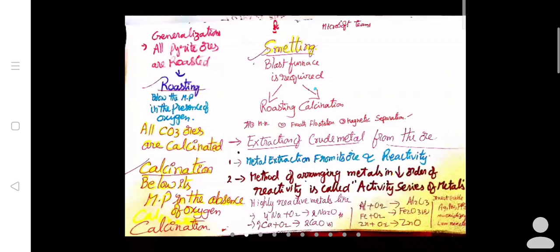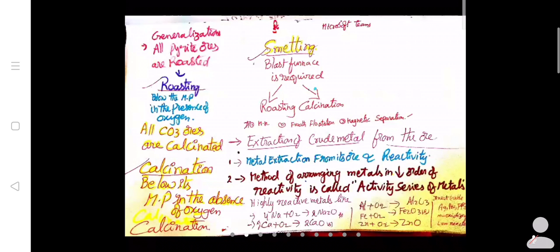All pyrite ores are roasted means if you take any sulfide ore and it is strongly heated in the presence of oxygen, then you are able to remove the sulfur from that compound and it forms the oxide ore. From that oxide ore, again you are able to remove the oxygen by using some reducing reagent.